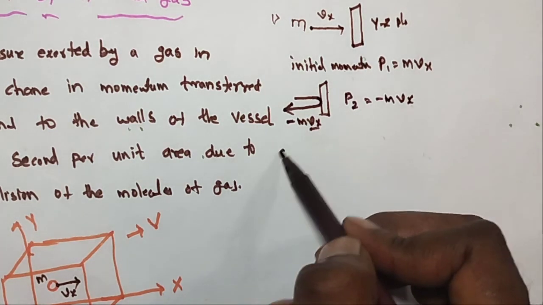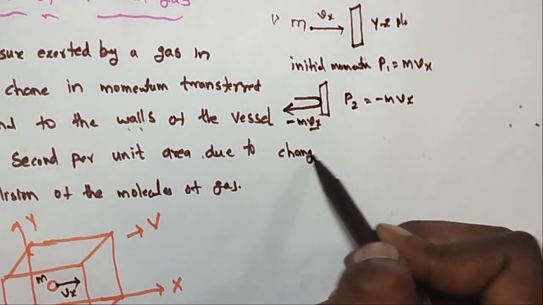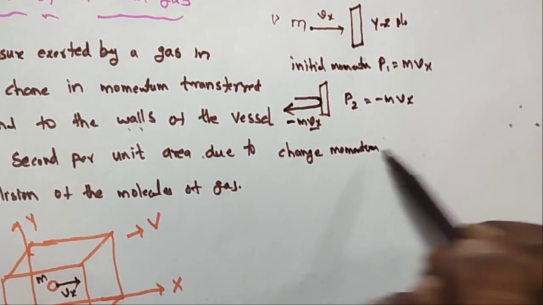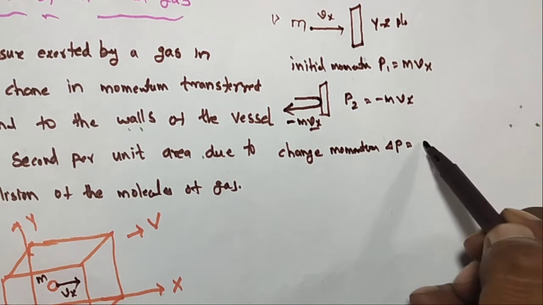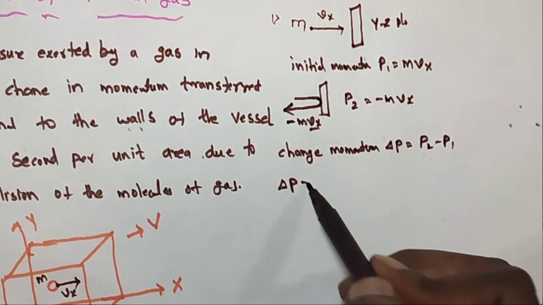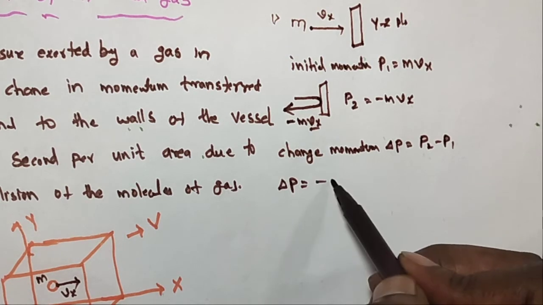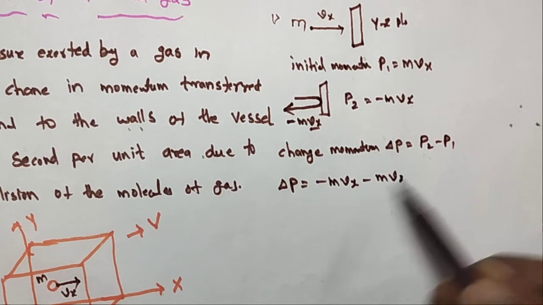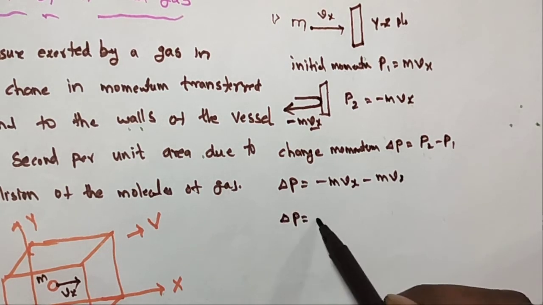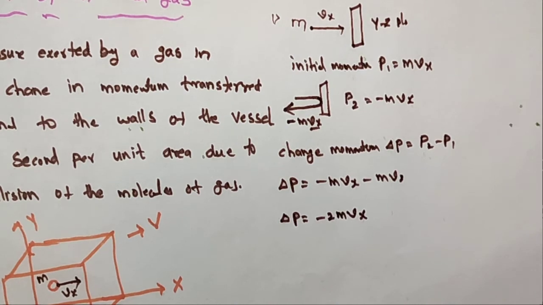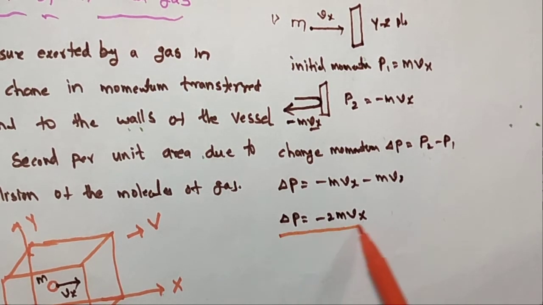And what is the change? That is the change in momentum. Delta P is equal to P2 minus P1. So delta P is equal to minus m Vx minus m Vx, so delta P is equal to minus 2 m Vx. This is the change in momentum: delta P is equal to minus 2 m Vx.